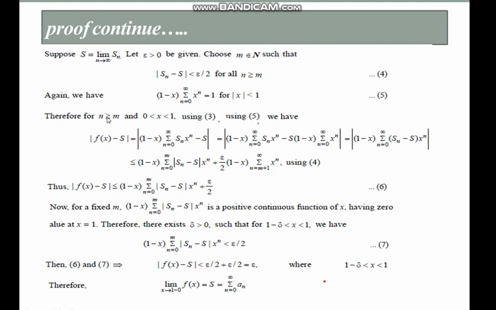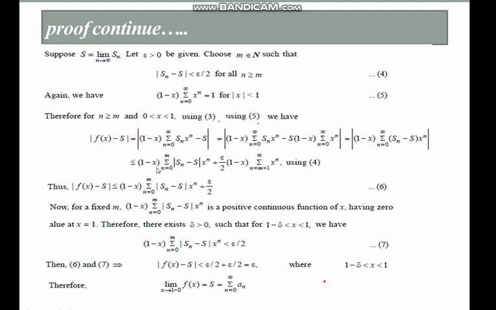Therefore for n greater than equal to m and x lies between 0 to 1, using equation 3rd and equation 5th, we have mod of f x minus capital S is equal to mod of 1 minus x into summation Sn into x to the power n minus capital S, and this is equal to mod of 1 minus x into summation Sn x to the power n minus capital S into 1 minus x into summation x to the power n, and this is equal to mod of 1 minus x summation Sn minus S into x to the power n.